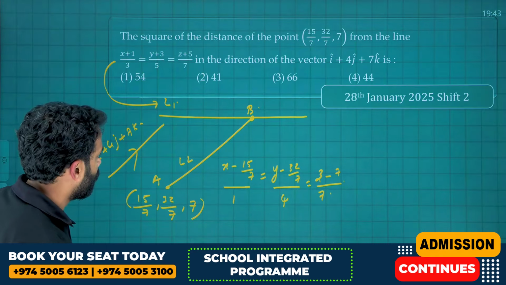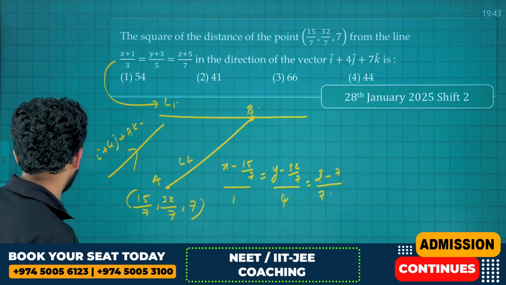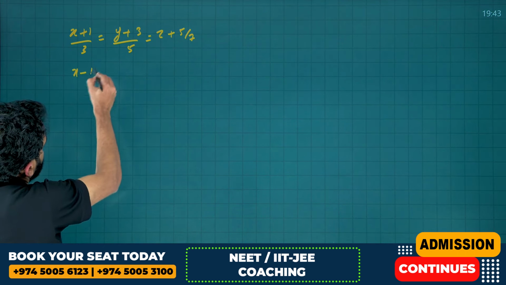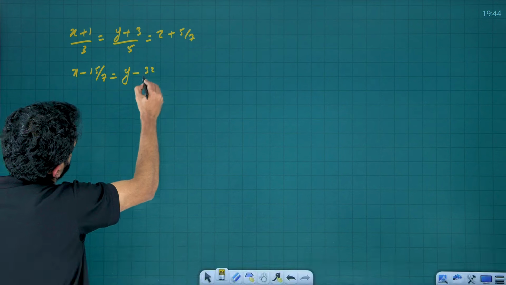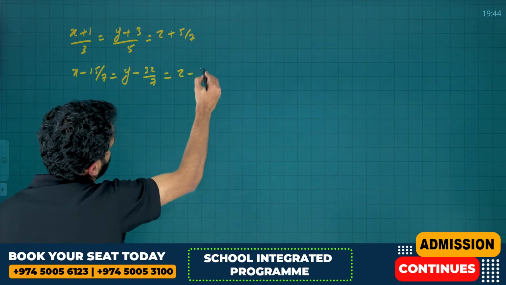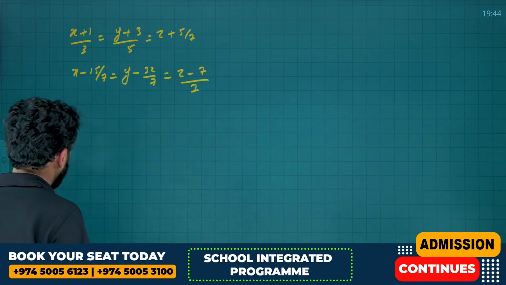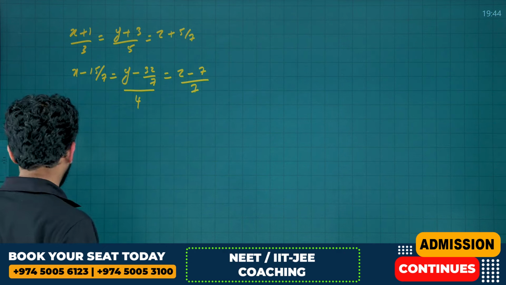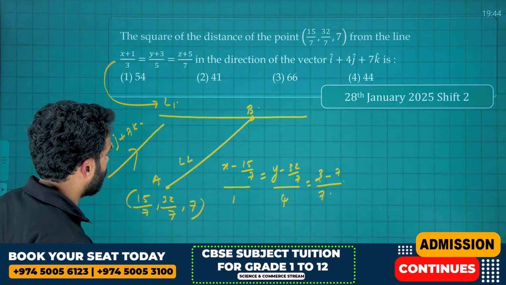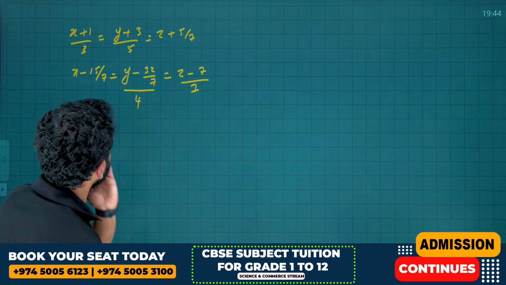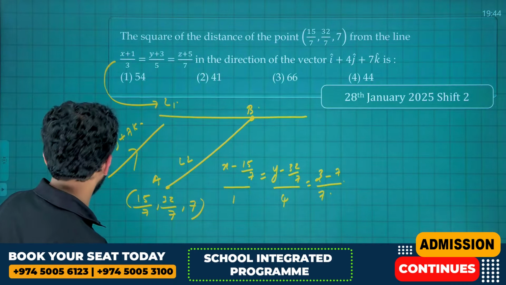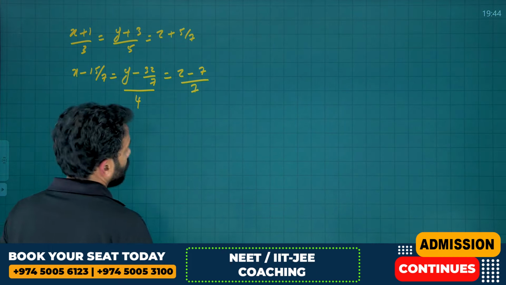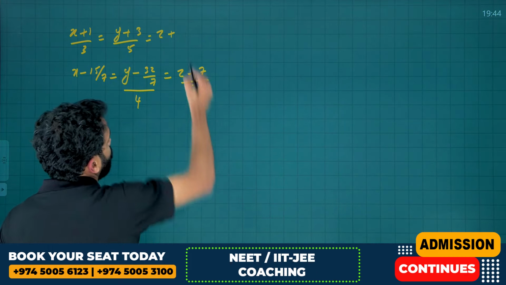Okay, the next line, (x minus 15/7) by 1 is equal to (y minus 32/7) by 4, which is equal to (z minus 7) by 7. I think it is 4 here. Okay, all of you should know how to solve this.